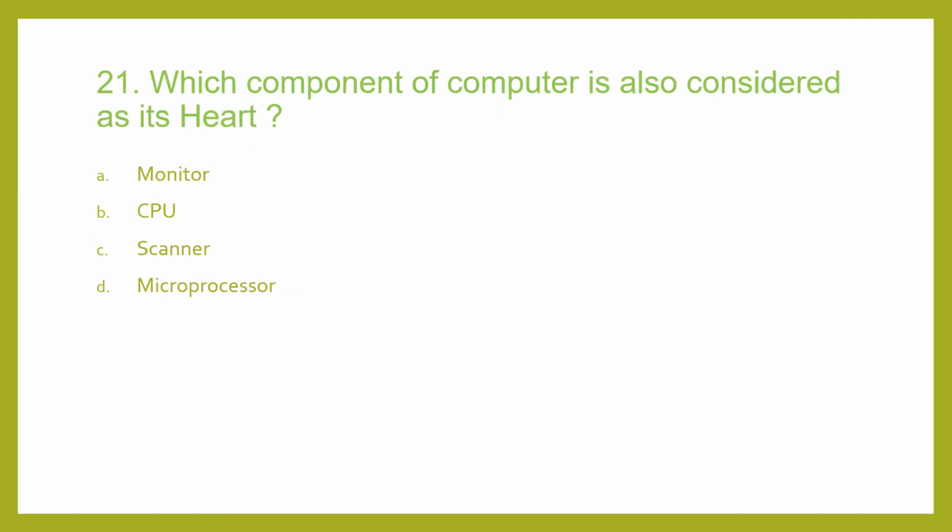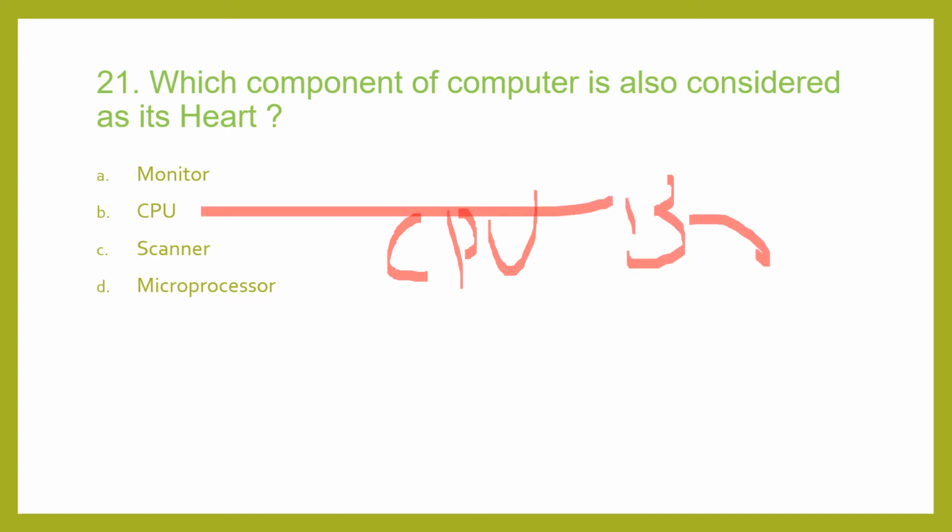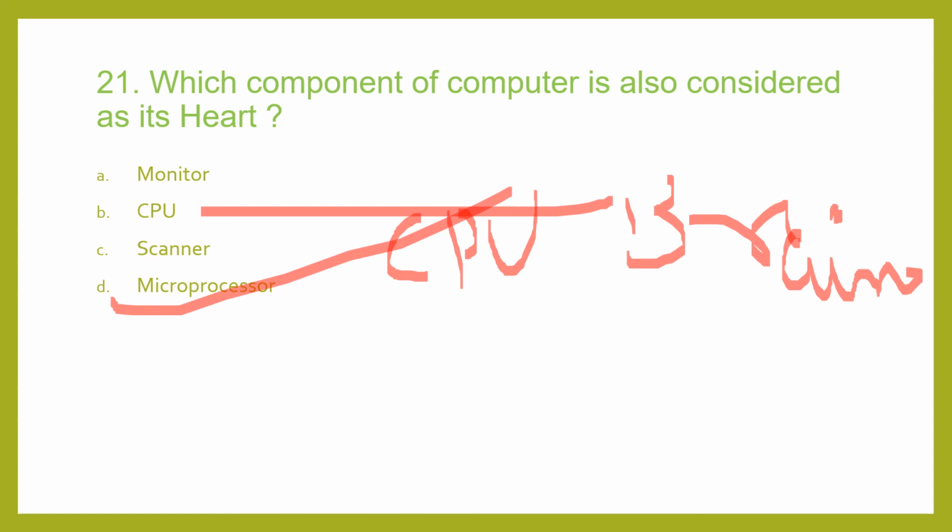Okay. Now coming to the 21st question. Which component of computer is also considered as its heart? Okay. Now you have heard about the brain of the computer. Can you tell me which is the brain of the computer? Yes. So CPU. This is the brain. So you know the brain of the computer is CPU. So the heart of the computer will be microprocessor. Okay, so this is just an interesting question which I found. So I thought I will be presenting it to you. So microprocessor is the heart of the computer and CPU is the brain of the computer.